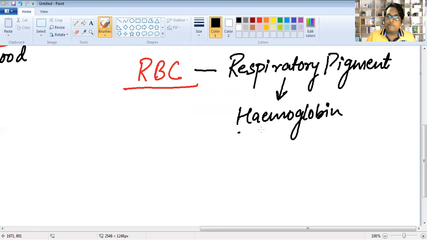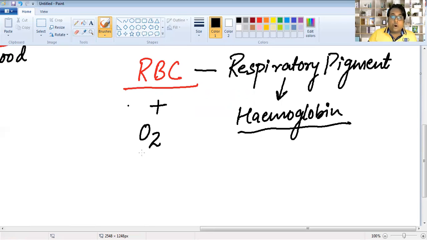The main important function of hemoglobin is that it binds RBC with oxygen. O2 means oxygen.